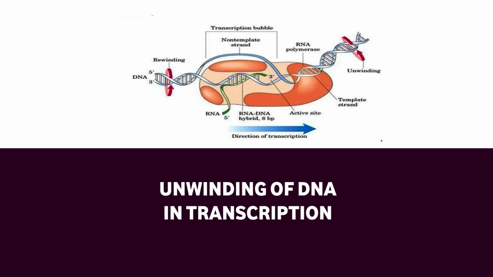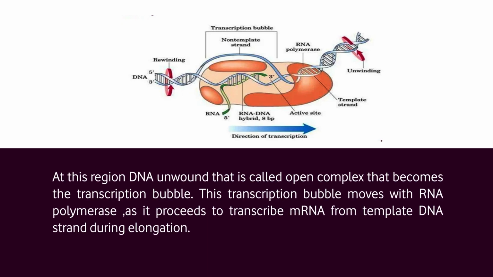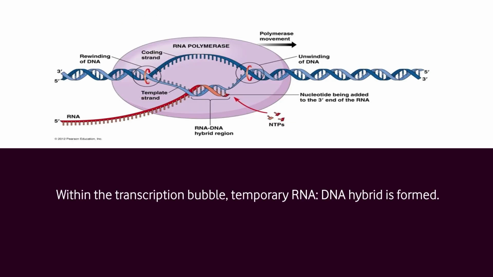Now let's come to unwinding of DNA in transcription. In the promoter region, the -10 site or Pribnow box of DNA is rich in adenine and thymine, so it is easier to break the hydrogen bonds that keep it double stranded. At this region, DNA unwinds, which is called the open complex, that becomes the transcription bubble. This transcription bubble moves with RNA polymerase as it proceeds to transcribe messenger RNA from the template DNA strand during elongation. Within the transcription bubble, a temporary RNA-DNA hybrid is formed.